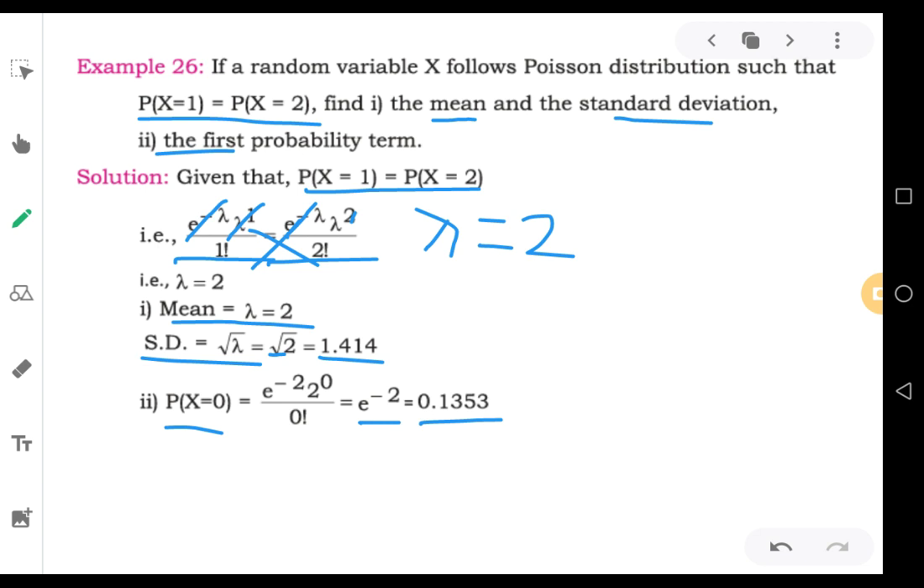So in entirety the solution is, they have asked 2 questions: to calculate the mean and standard deviation in the first question, and the first probability term. By just giving a condition that P1 equals P2, they have asked this question. So by expansion and cancellation method we have solved it. Go through the steps one by one, and if you have any doubts, please contact me.